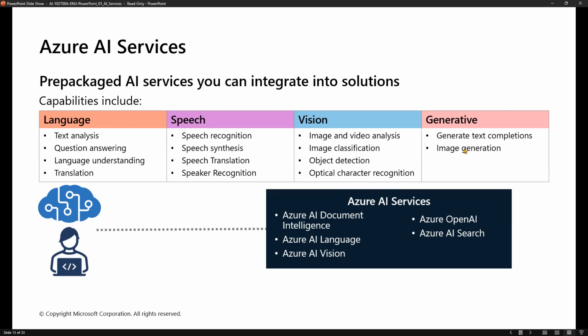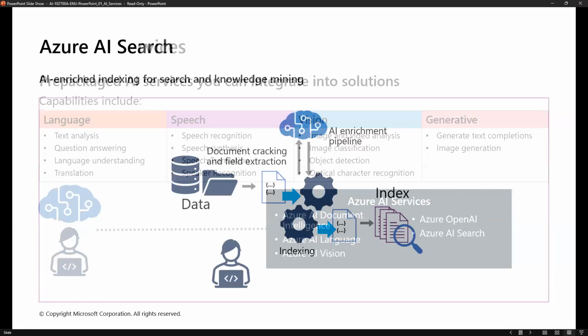And the next is generative text completions. Nowadays we can see ChatGPT, Gemini Pro, all of these come under generative text completion. Image generation too: when you give a prompt, automatically it will create an image. Microsoft Azure AI services provides that image generation service also. Not only that, you can see Azure AI Document Intelligence, AI Language, AI Vision, Azure OpenAI, Azure AI Search. Microsoft provides this many services on the Azure platform, guys.